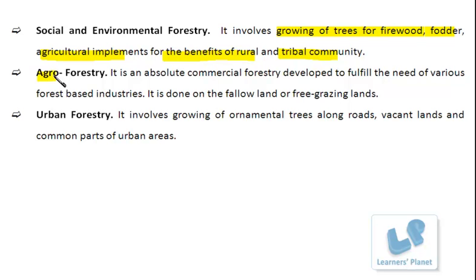Further, the next type is agroforestry, an absolutely commercial forestry which is developed to fulfill the need of various forest-based industries. It is done on fallow land or free grazing lands. And another one is urban forestry, which involves the growing of ornamental plants along roads, vacant lands, and common parts of urban areas.